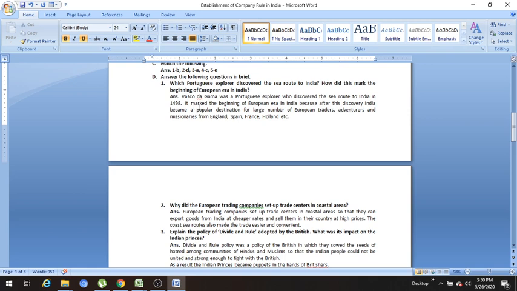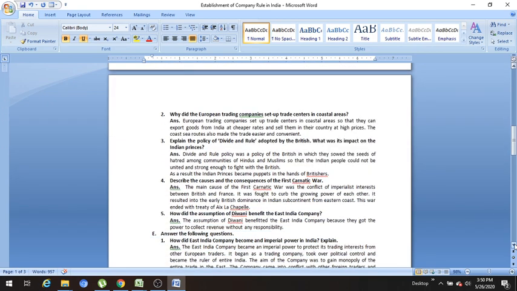Now, it marked the beginning of European era in India because after this discovery, India became a popular destination for large number of European traders, adventurers and missionaries from England, Spain, France, Holland, etc. Means this Vasco da Gama discovered India and the Indian subcontinent. After that, Europeans came to know about India and its wealth, and then they started to move towards India. So that marked the beginning of the European era in India.